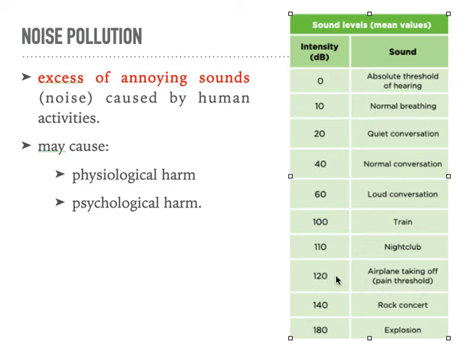More than this, it hurts. And in a rock concert, after it, you cannot hear the same. It's because it's over this threshold. And an explosion is 180, and that really causes a lot of harm in your ears and everything, of course.